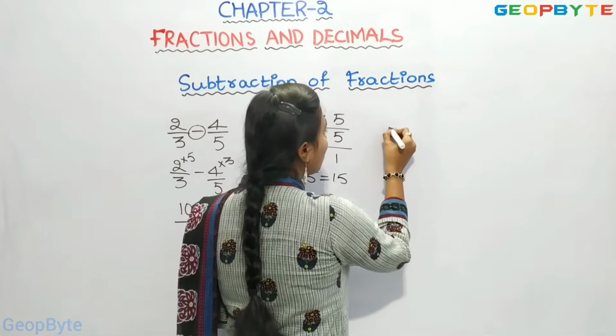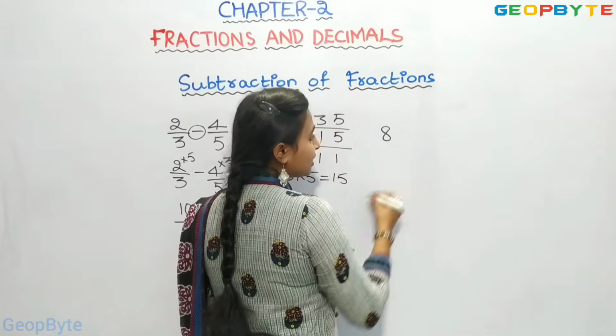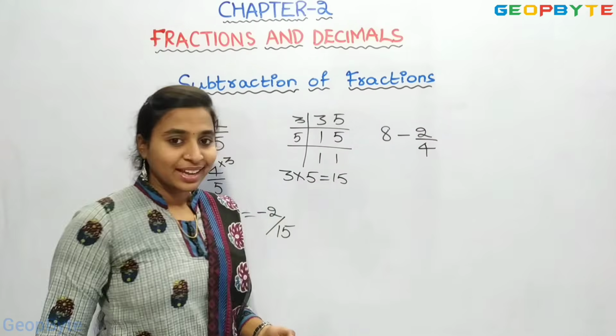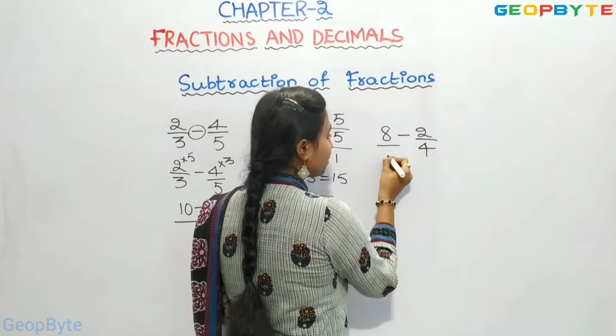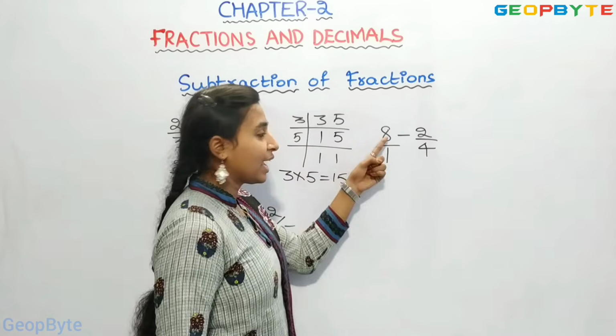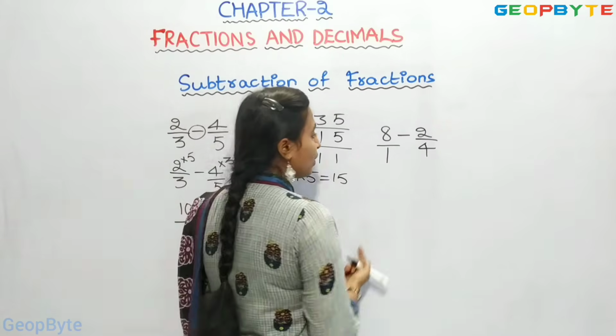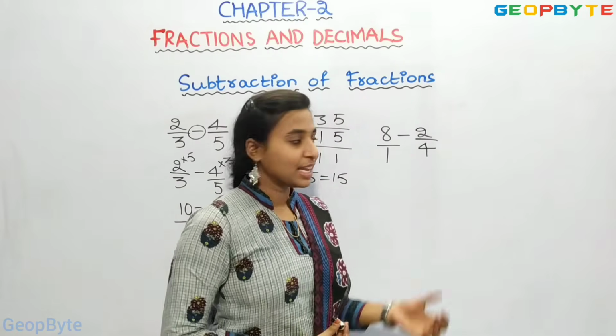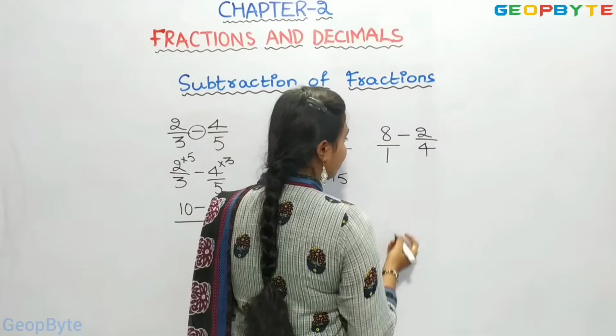Similarly, taking a whole number, 8 minus 2 by 4. We assume there is 1 here, so 8 by 1 is also 8. Now let us find the LCM. Multiplying the denominators, 1 into 4 is 4.